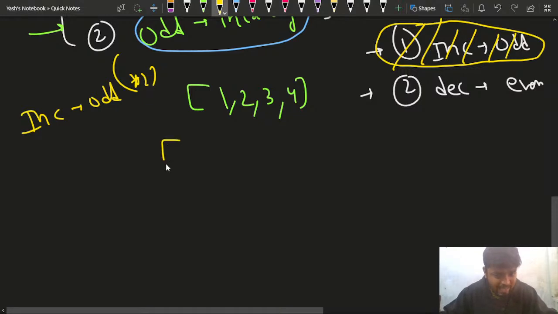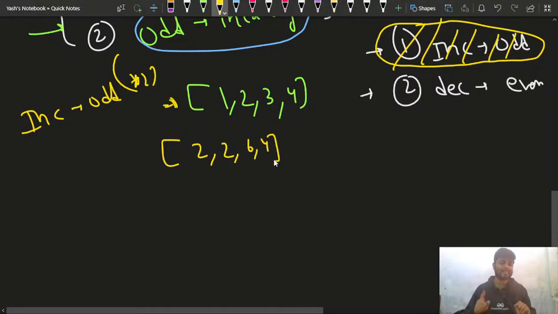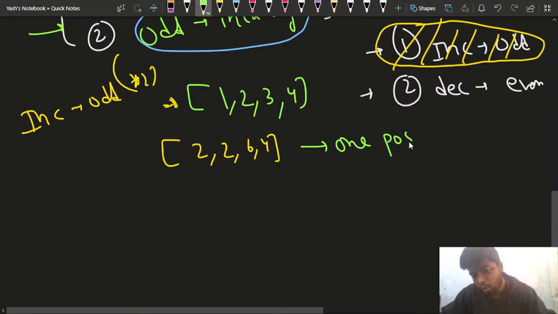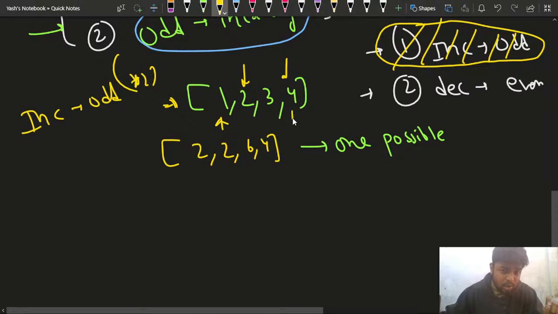What does this mean? So the array would look like this. If it was 1, 2, 3, 4, it will look like 2, 2, 6 and 4, right? Now with this particular array, only one operation is possible here, right? I am not changing the even elements. 2 was an even element, I have not changed it. 4 was an even element, I have not touched it. But 1 and 3, which were odd elements, I have multiplied them by 2, so that I have eliminated one of the operations that I will not be doing now.